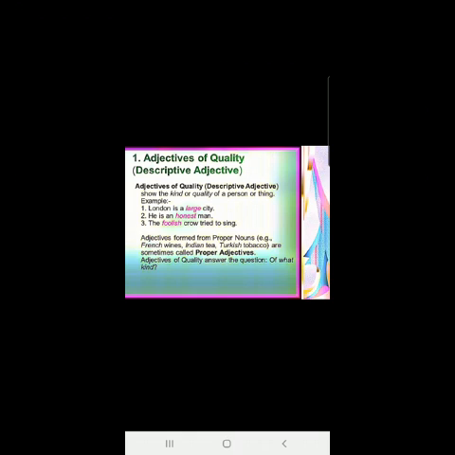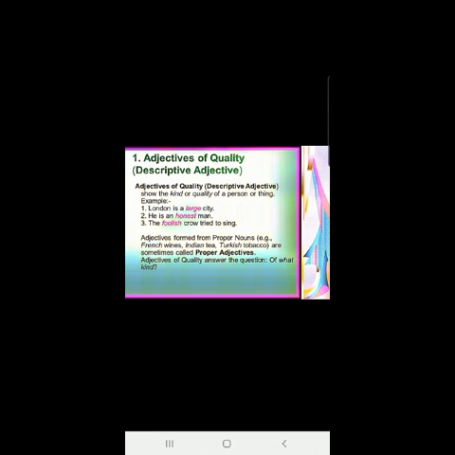Adjectives of quality. The adjectives which show the kind or quality of a person or thing are called adjectives of quality. Okay, like London is a large city. Here city is a thing, it's a place, and large is an adjective which is telling us about the kind of city, right? So here large is an adjective of quality.